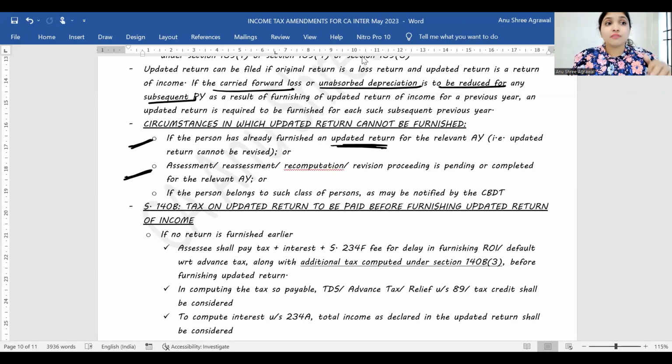Situation number 2, if the income tax department, if the AO has already completed your assessment, if your assessment is already over, now don't confuse them by again filing updated return. Alright, or if you belong to such class of persons which CBDT has notified. CBDT has notified a list of persons who cannot file updated return, but that is not a part of your RCA inter-syllabus. You will be learning it in CA final. So in these 3 cases, you cannot file updated return.